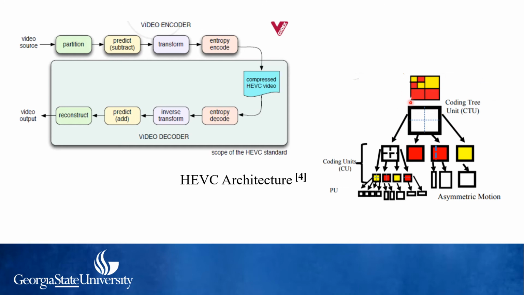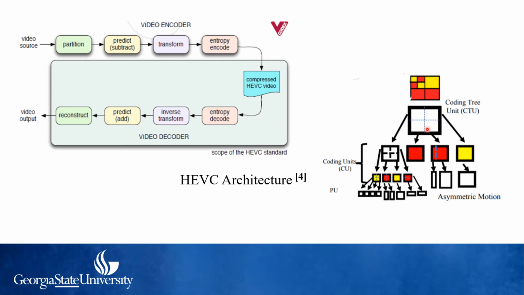And it can have a combination of inter and intra-coded blocks. Inter-coded blocks tell you the correlation between the pixels of two different frames, and intra-coded blocks tell you the difference or the correlation between the pixels within the same frame. So these blocks are generated during the process of intra-coding and inter-coding.